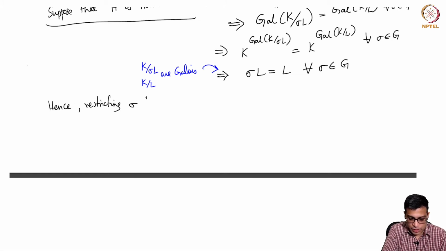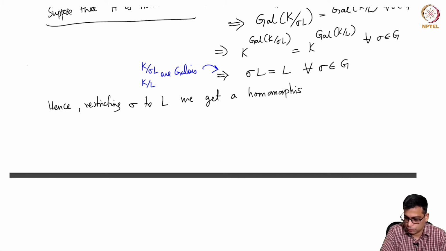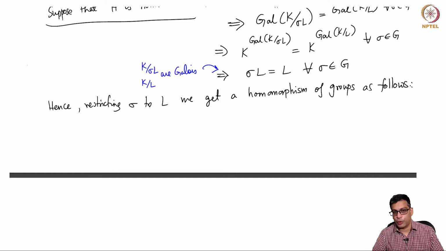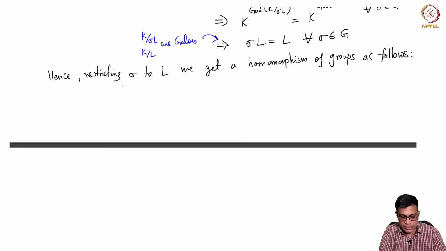restricting σ to L, we get a homomorphism of groups. In a problem session some time ago, I did talk about this restriction map.